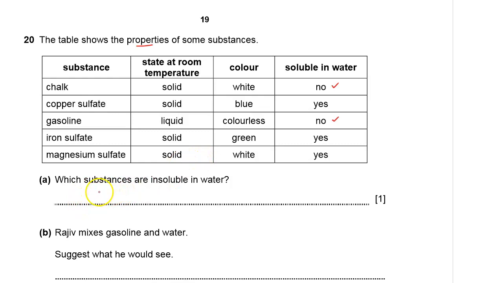Insoluble means they will not dissolve in water. So the substances that are not soluble, we call them insoluble. Therefore, that happens to be chalk in these substances, and gasoline. Gasoline is petrol. Of course, petrol is like paraffin. It floats on water.